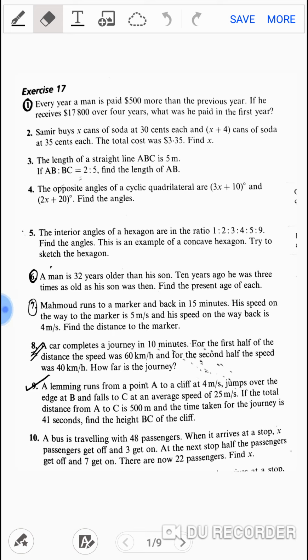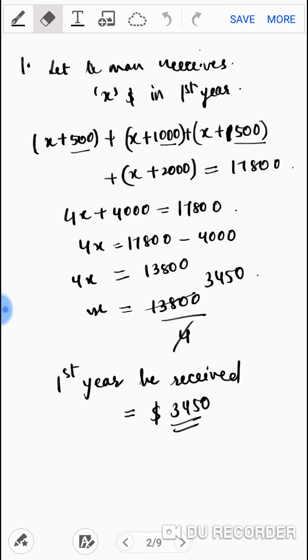Let's see. Question number 1. It says, every year a man was paid 500 more than the previous year. If he receives $17,800 over 4 years, what was he paid in the first year? So let the first year be x. What he received for the first year, let that be x. And every year there's an increment of 500.